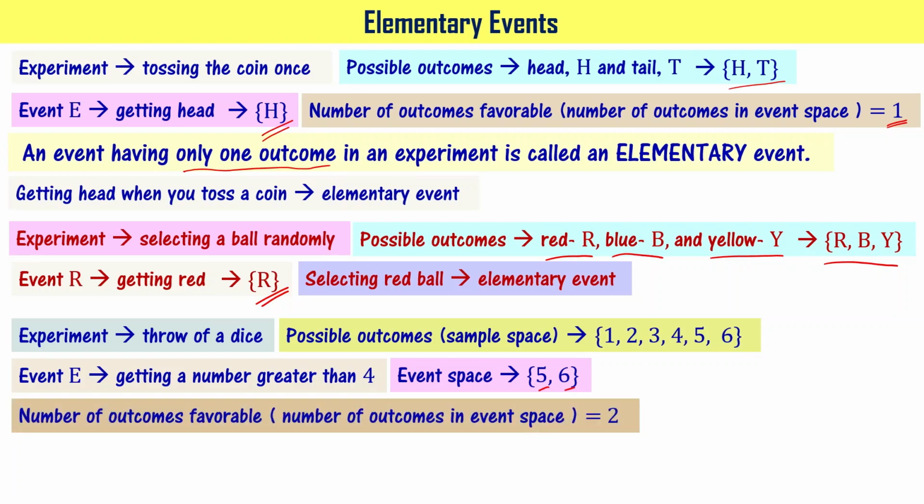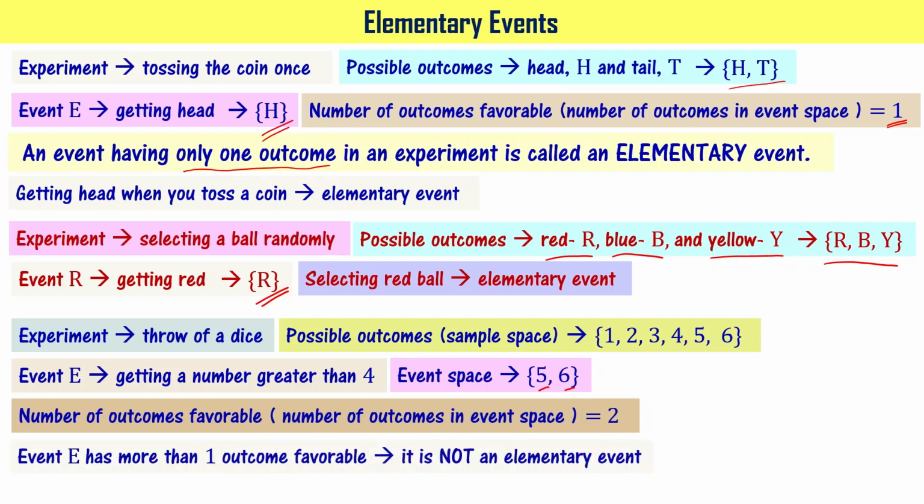For that reason, this particular event is not an elementary event. Event E has more than one favorable outcome. That is why it is not an elementary event. I hope you understood the concept of elementary events.